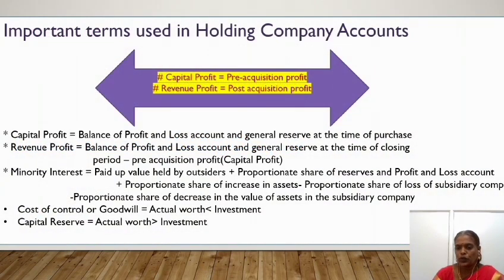So, what do you mean by capital profit? That is the pre-acquisition profit. I already told you A company is a holding company, B company is a subsidiary company. A company holds 60% of the shares of B company, that is the subsidiary company. The profit held by the subsidiary company at the date of acquisition is called the capital profit, and the profit of the subsidiary company in the remaining period after the holding company acquires the shares is treated as revenue profit.